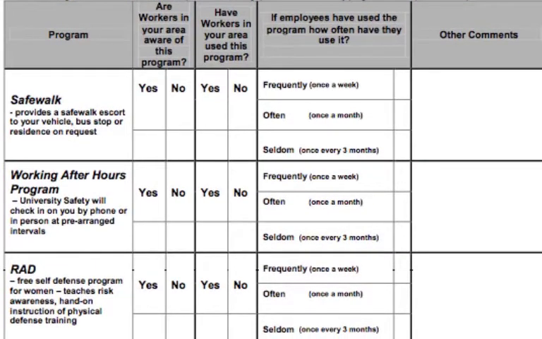In the column that asks, have workers in your area used the program? Determine how many workers have used the program and put the number in the Yes box. Place the number who have not used the program in the No box. The next column asks how often staff use the program. The form gives 3 options: frequently, often, and seldom. Survey the workers on frequency of use of the program and put the number of responses beside each option. Repeat the above process for each program listed.